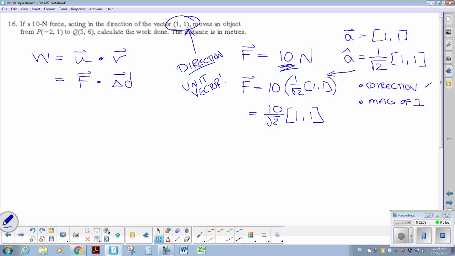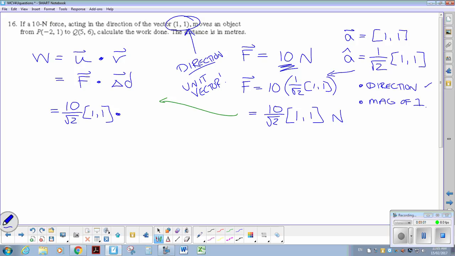So that is a force of 10 newtons in the direction we want. That's a lot of explanation just as to the why for your force. We can plug that back into the equation. Once you see that once, you know that you need to find the unit vector. You won't need my long, windy explanation.